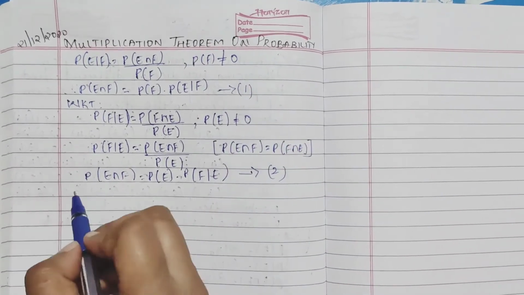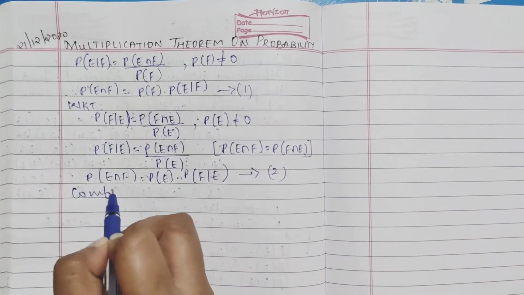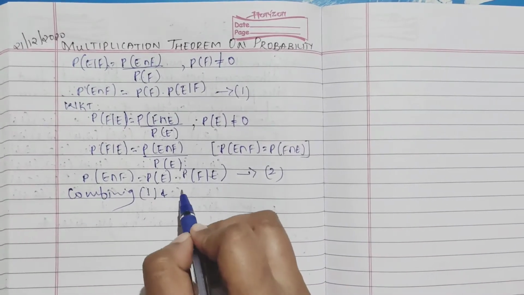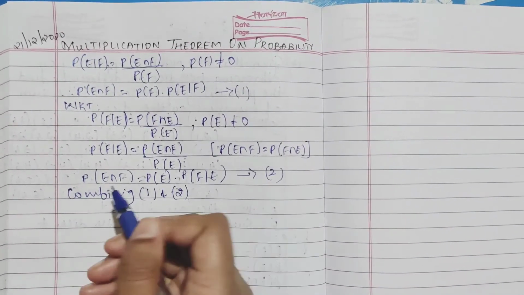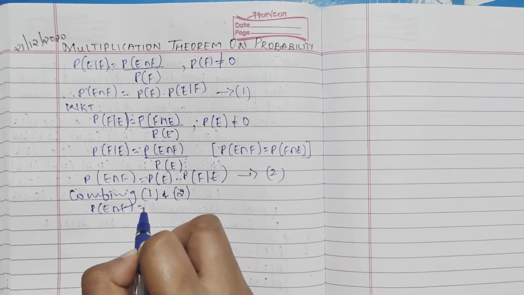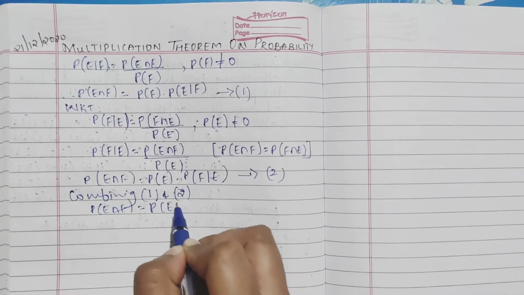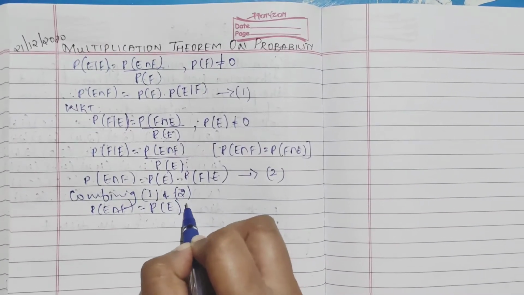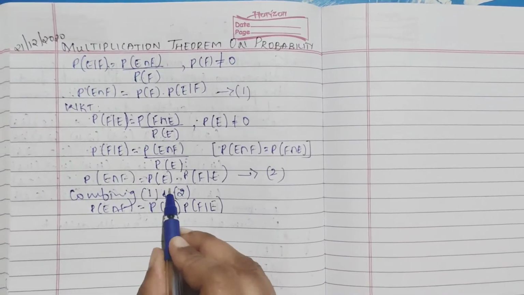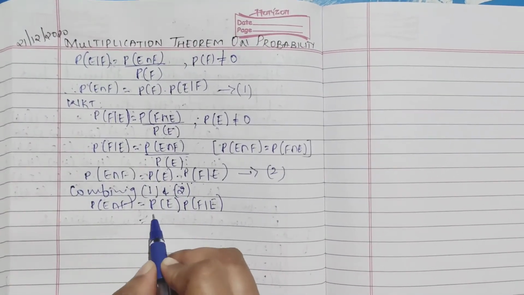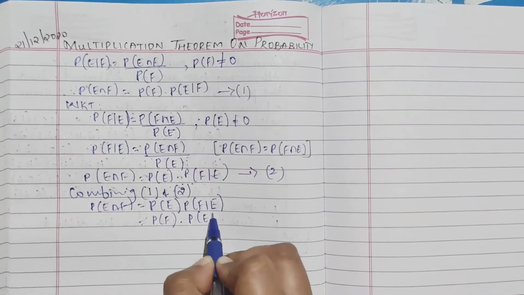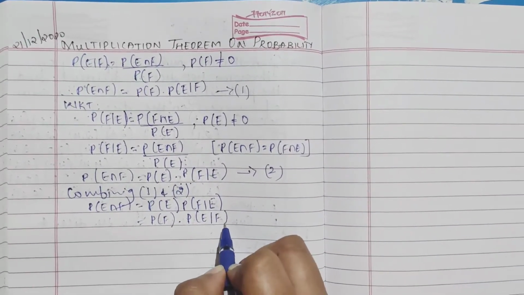Combining equations 1 and 2, P(E intersection F) is nothing but P(E) into P(F|E), and again it is P(F) into P(E|F).